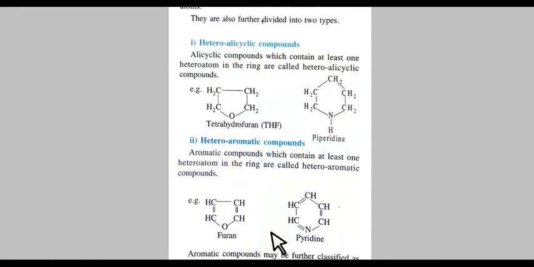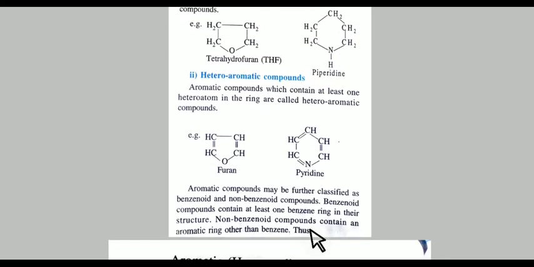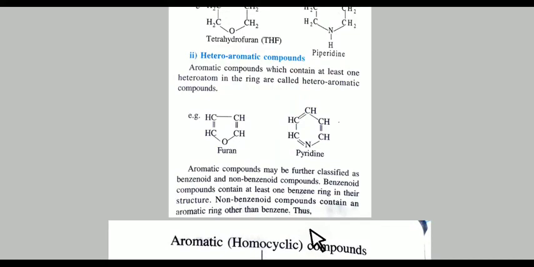Heteroaromatic compound, same is there. Aromatic means conjugated double bonds, alicyclic means single bonds, hetero means different, one different atom. Aromatic means single and double bonds and containing one different atom, so it is known as a heteroaromatic compound.